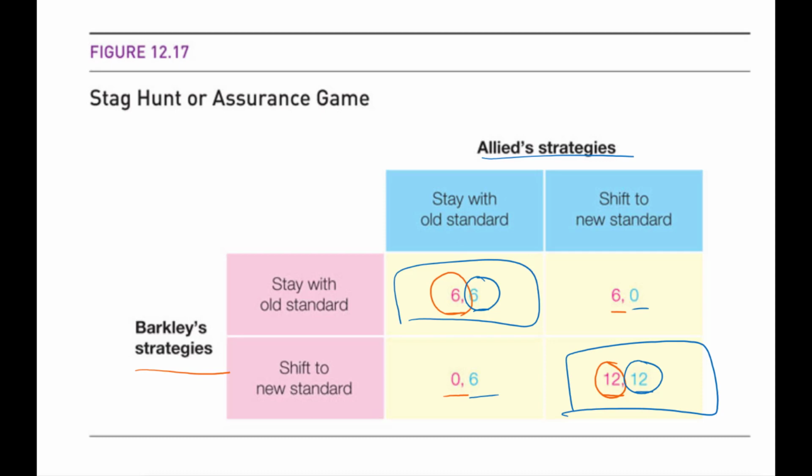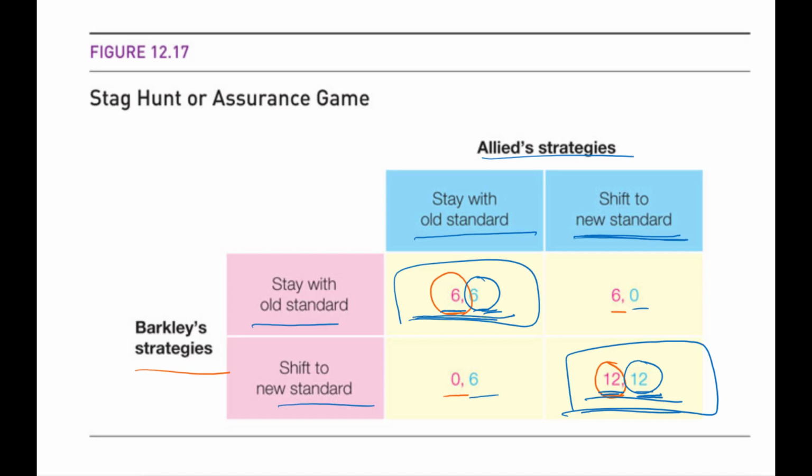So we can tell that there are two Nash equilibria: one is both companies staying with the old standard, and the other Nash equilibrium is both companies shifting to the new standard. And clearly, when you look at these payoffs, the Nash equilibrium where both companies shift to the new standard generates a greater payoff than the other Nash equilibrium. So this 12-12 is strictly greater than 6 and 6 in the other Nash equilibrium. So we can say that the Nash equilibrium where both companies shift to the new standard is Pareto dominant.